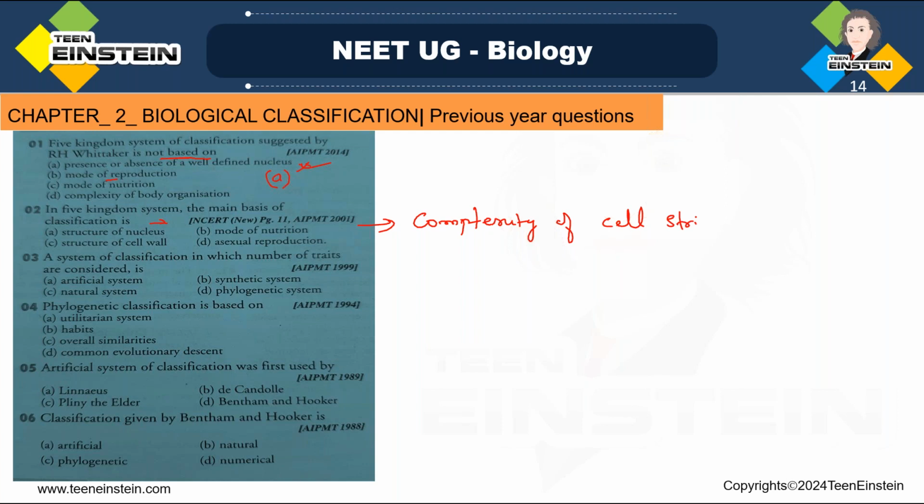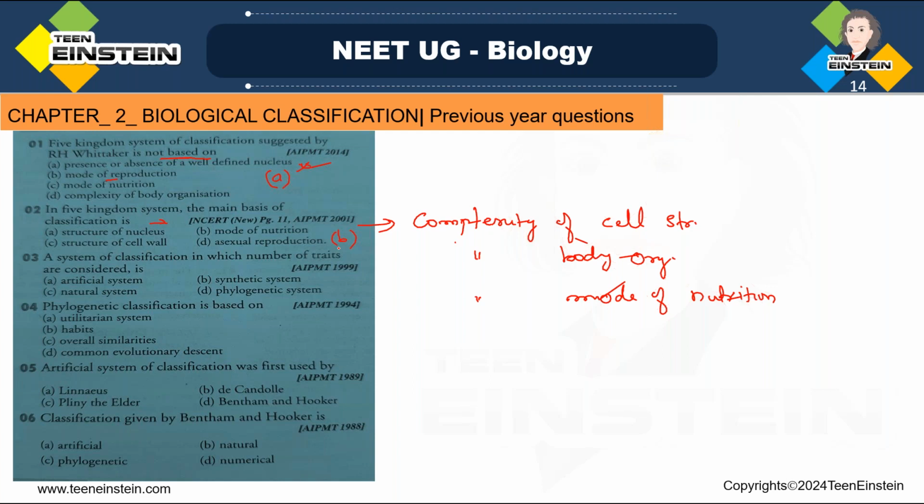Then complexity of body organization and mode of nutrition. So in this, which one we can see? Mode of nutrition. So answer is B. Here answer is B. So five kingdom classification is based on the basis of mode of nutrition. That is also one feature for that classification.